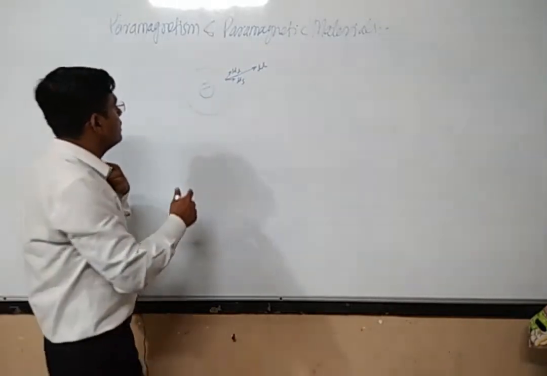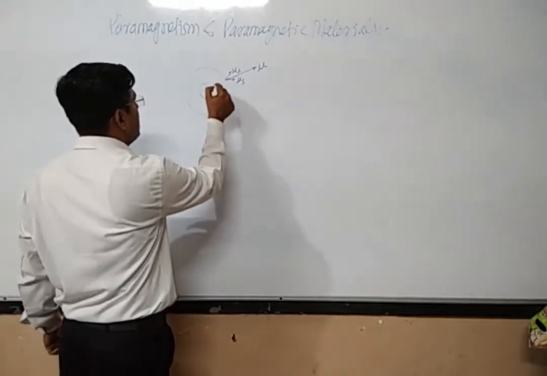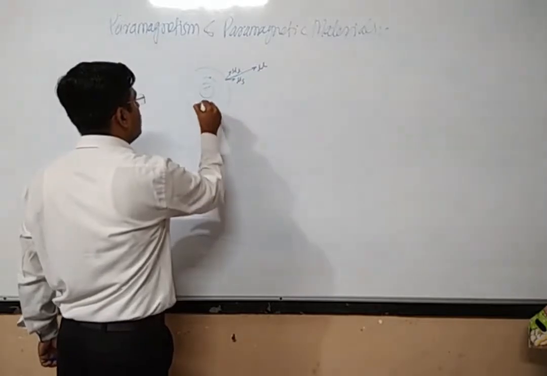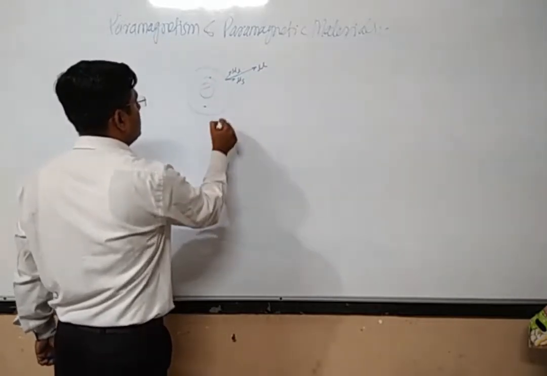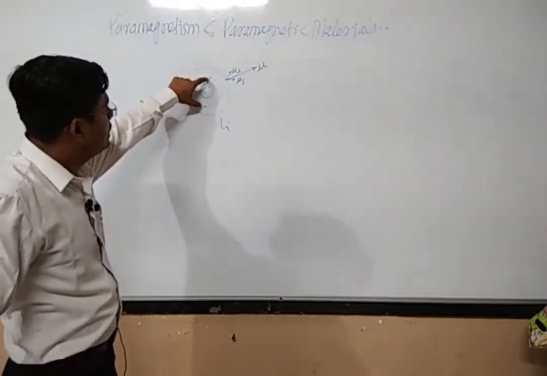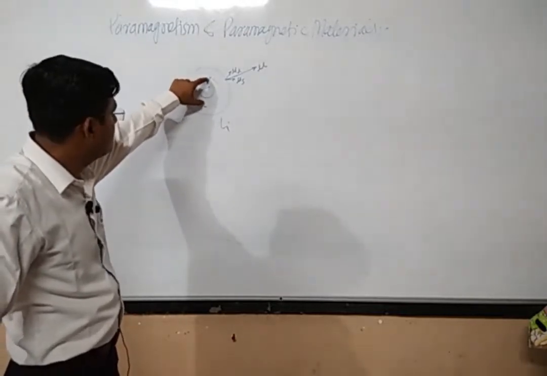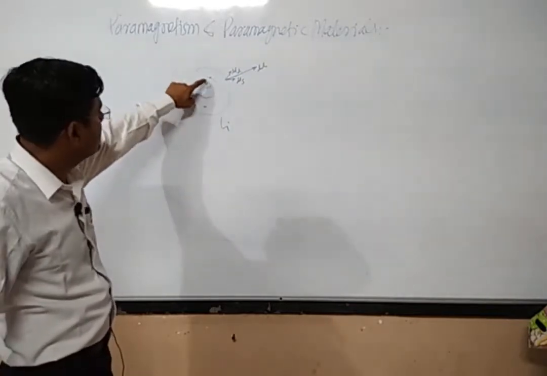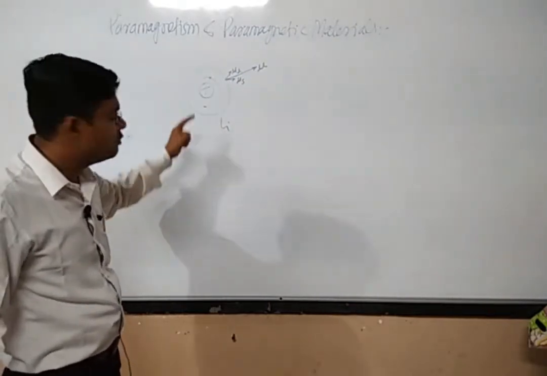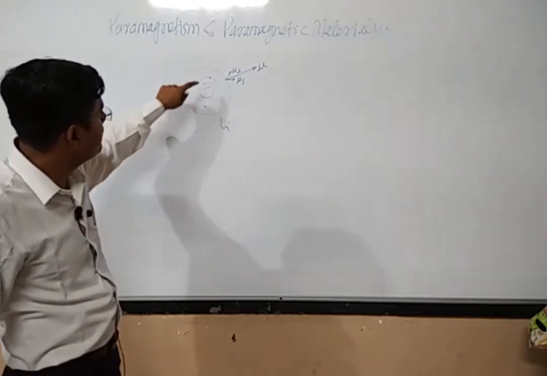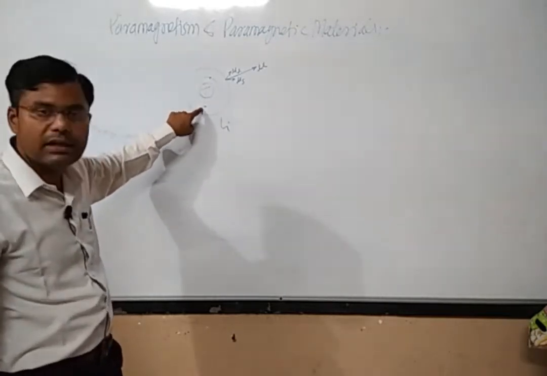Suppose there are some atoms which have one unpaired electron and the remaining electrons are in closed orbits, for example lithium. There are two electrons in the first energy state, and the second energy state has only one electron. The first energy state is completely filled, so the magnetic effects generated by one electron are cancelled by the other electron.